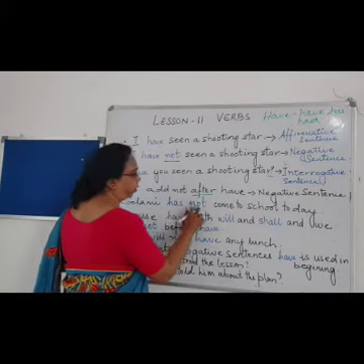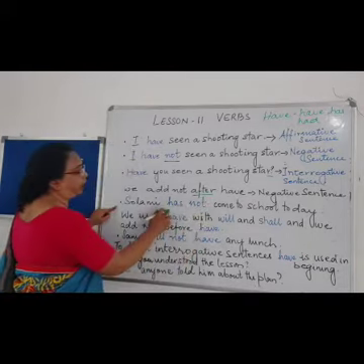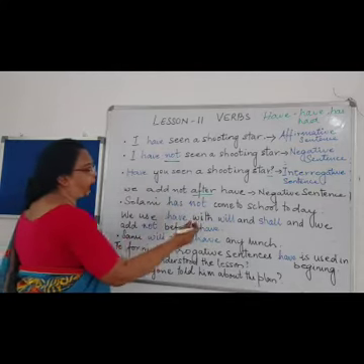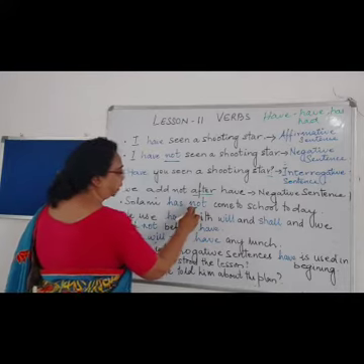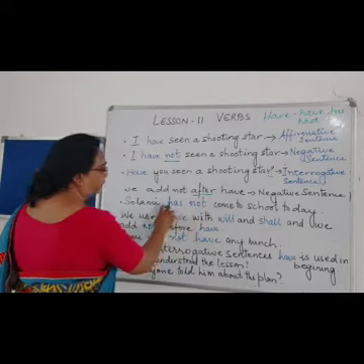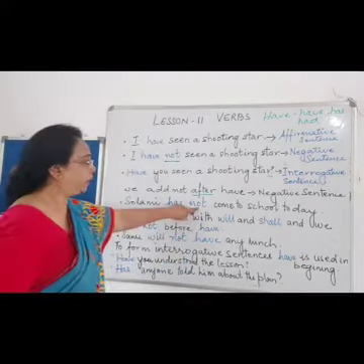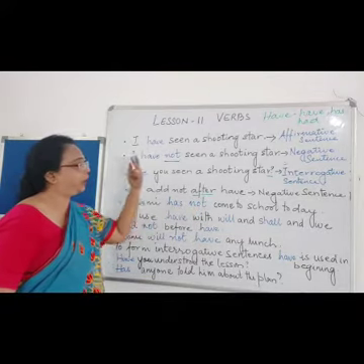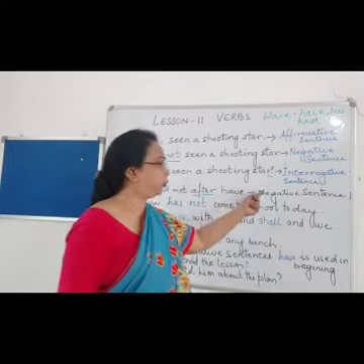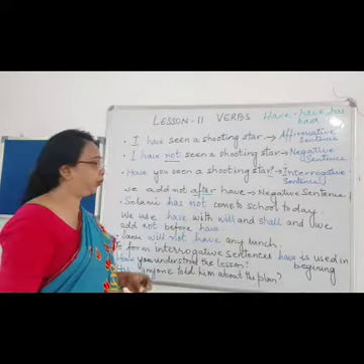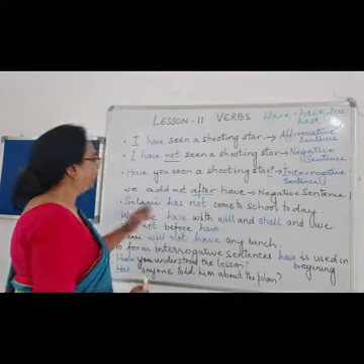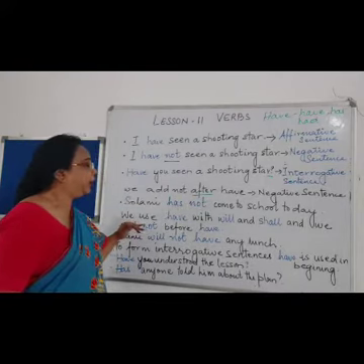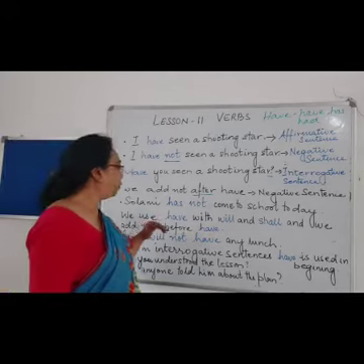Salome has not come. So we are using have, has or had, and after them we are using not to form the negative sentence. So a negative sentence generally has not after has, have and had. Then next is when we use have.